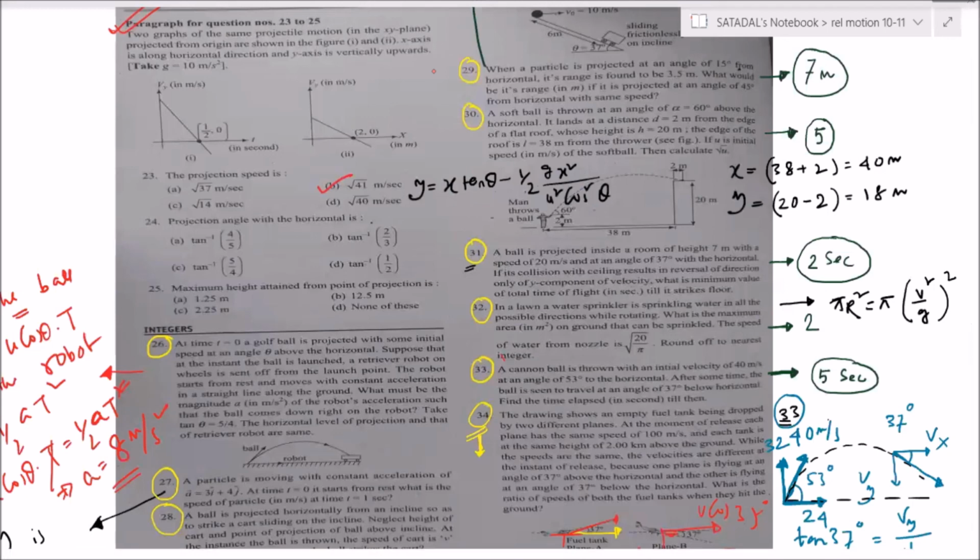Yes, Akash. Sir, for 25, none of these. I will check now. Just wait. Dinesh. Sir, 24 option D, sir. 24 option D is not the answer, dude. Check out once again.